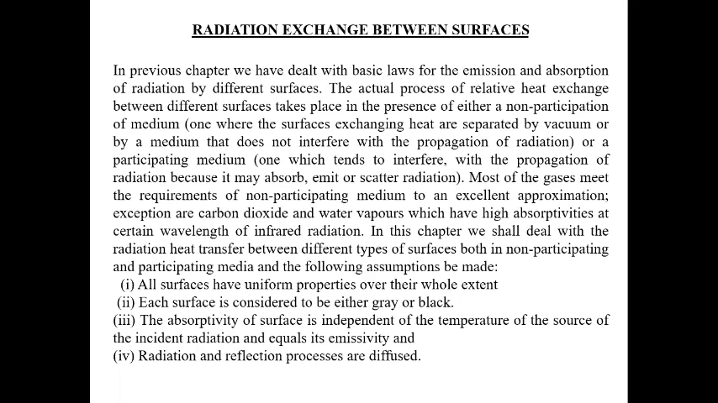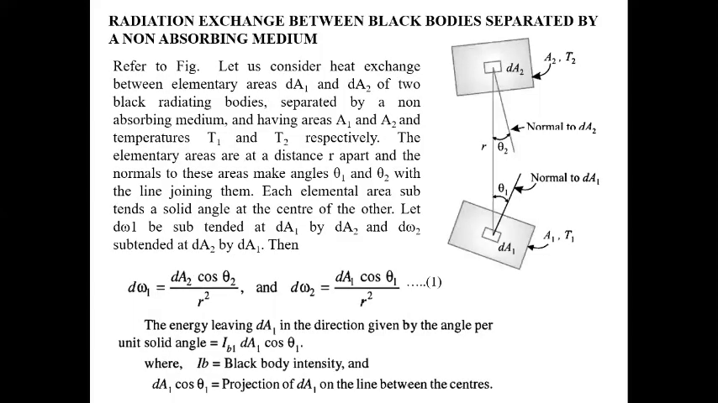Number one, all surfaces have uniform properties over their whole extent. Number two, each surface is considered to be either gray or black. And number three, the absorptivity of a surface is independent of the temperature of the source of incident radiation and equal to the emissivity. Means absorptivity equals emissivity, so it satisfies Kirchhoff's law. And number four, radiation and reflection processes are diffuse. Okay. So first we discuss the radiation exchange between black bodies separated by a non-absorbing medium.